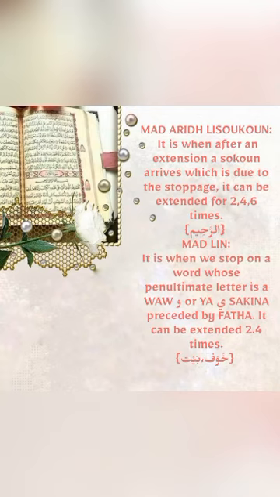Lean means easy, okay? The lean letters are waw or ya sakin preceded by a letter with fatha. If one of the lean letters is followed by a letter at the end of the word which has been made sakin due to stopping, the reader should prolong the lean letter. The duration you can choose between 2, 4, or 6 beats, like خوف، الموت، البيت. So our lesson today is about المد الفرعي.